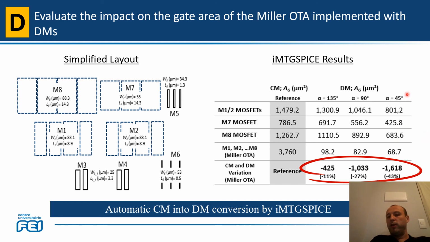Mainly due to the LCE and bundle effects, which are higher for the alpha angle, considering alpha angle 45 degrees. And important to say that if we can reduce the gate area, we can also reduce the drain and source area because we design everything together as a block.